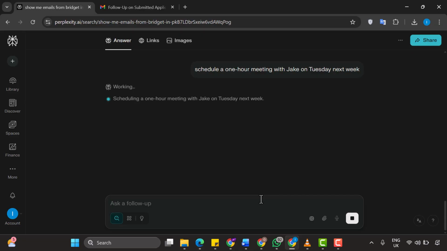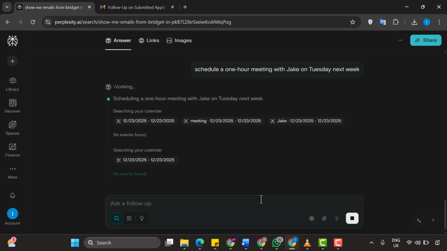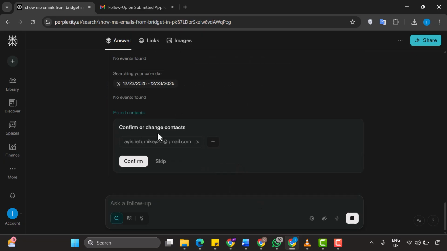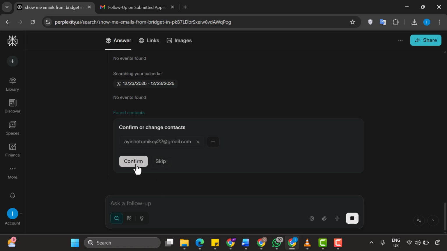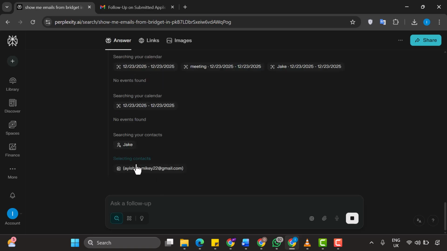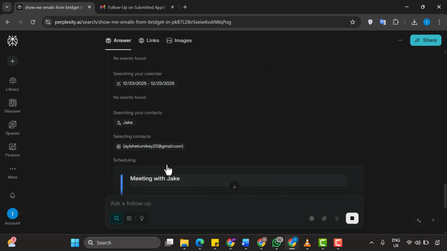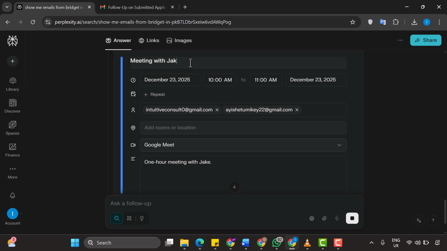Perplexity is now processing this request. It should be able to read my calendar events to find an available time and create a new calendar event as requested. I can see it's showing me Jake as one of my contacts and asking me to confirm. Let me click Confirm. Now it's asking me to adjust the meeting details, the time and duration.